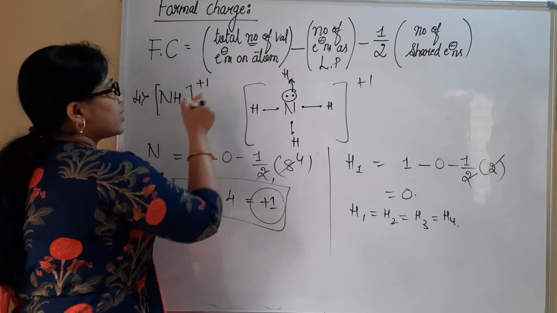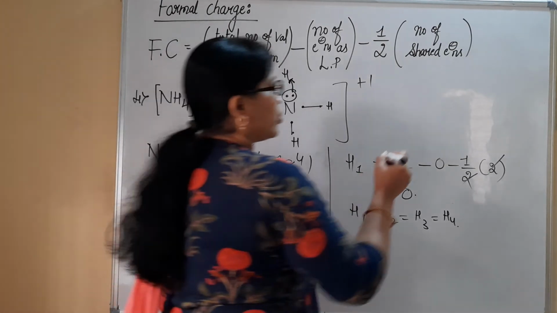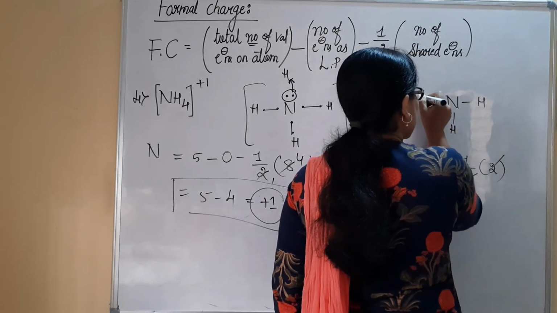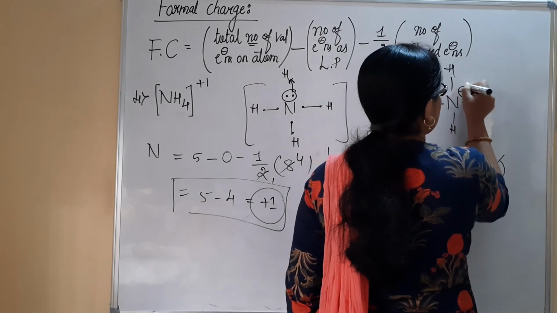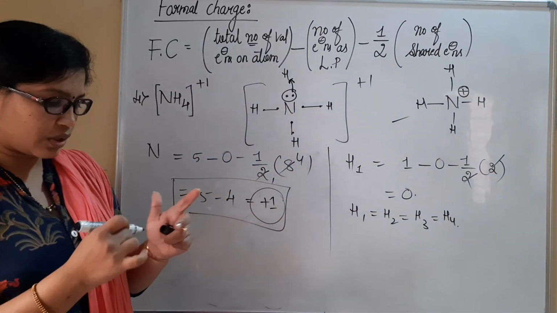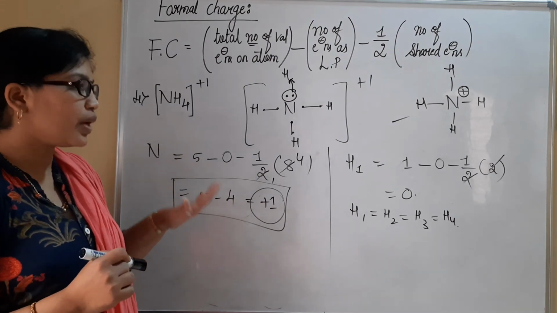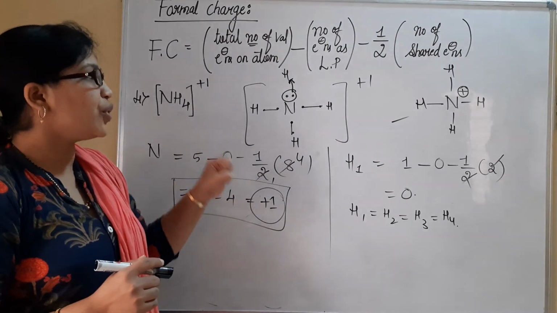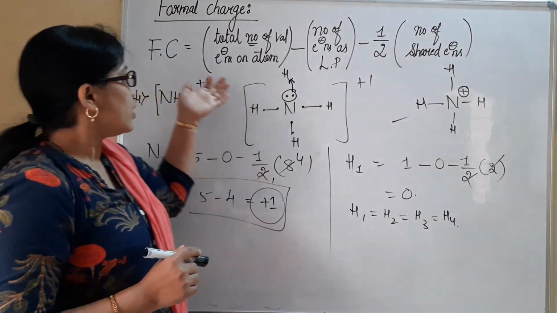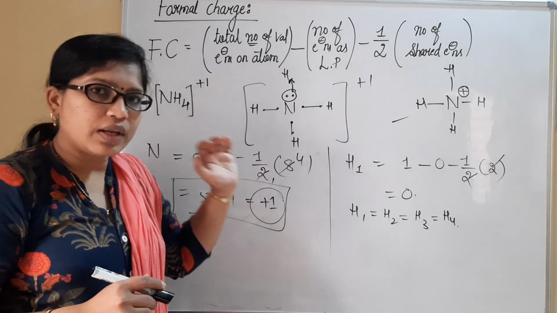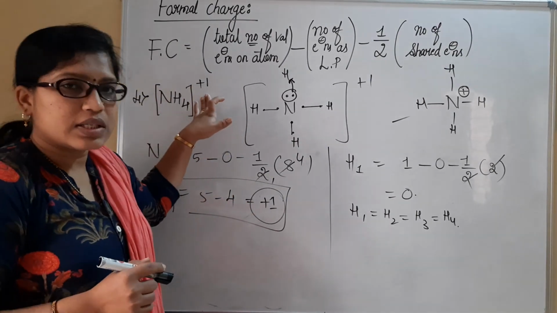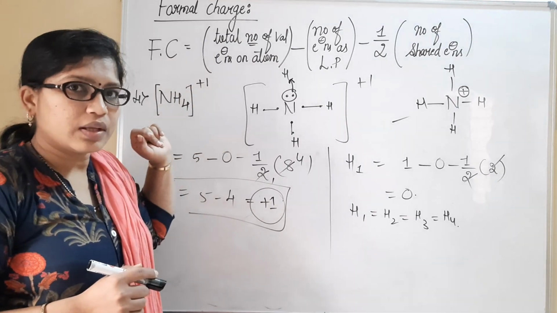And it will be written as NH4 plus. So we could write here NH, this is H, this is H. The positive charge will be on the nitrogen atom. See, this is how we will be writing the structure. With the help of the formal charge, we can definitely calculate the individual charge present on each atom. As well, whatever charge is written on a molecule, on which atom that overall charge is present can also be calculated.